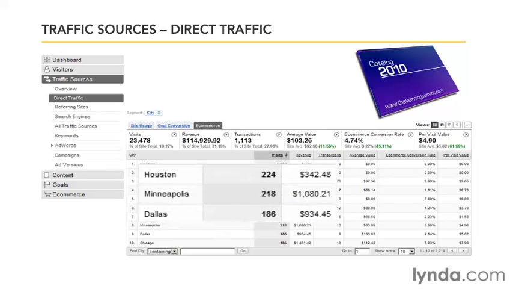And one thing that points out at us here is that we see in Houston, Minneapolis, and Dallas, even though Houston had the largest number of visits, it had the lowest amount of value, meaning from all the visits that came there, I collected the least amount based on direct traffic.